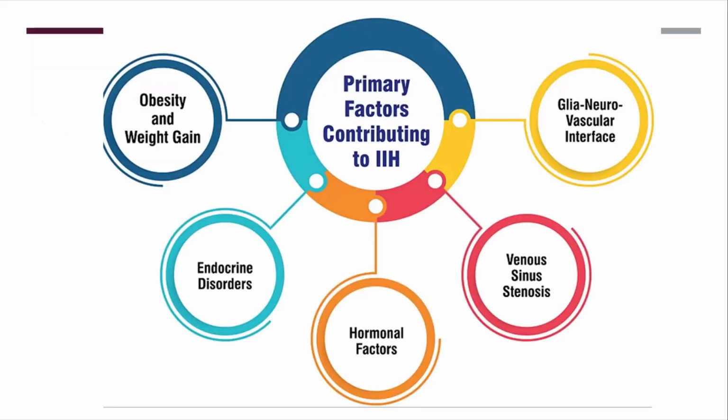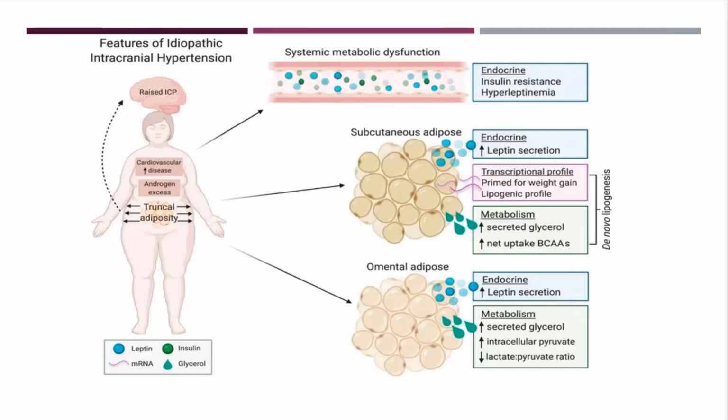These five factors can contribute to IIH: obesity and weight gain, endocrine and hormonal disorders, venous sinus stenosis, and the glial neurovascular interface. This one slide was already covered in view of the obese woman who has truncal adiposity, leading to subcutaneous adiposity and omental adiposity transfer.